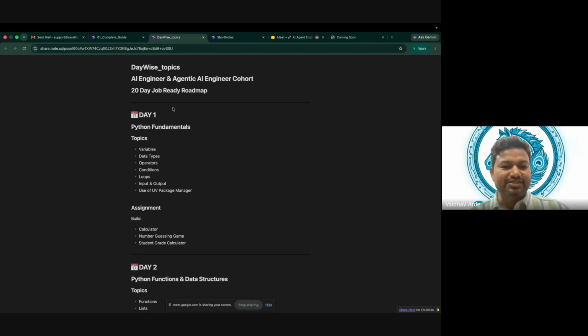What makes sense is if you understand variables, data types, operators, conditions, loops, input and outputs, and with this you are able to create some project. You have to implement your knowledge, and that's the reason I'm saying we are in a cohort.